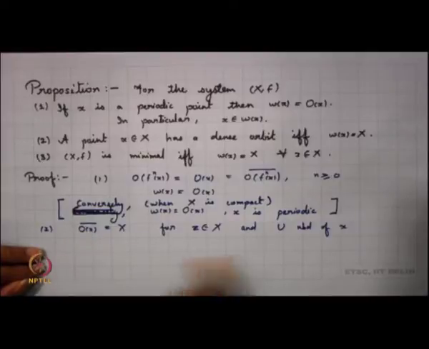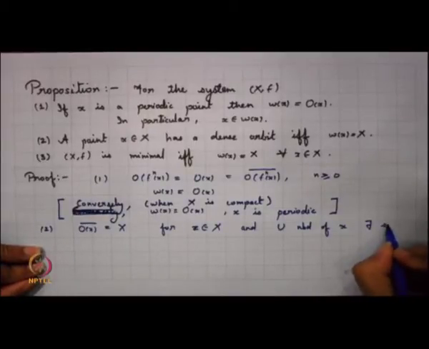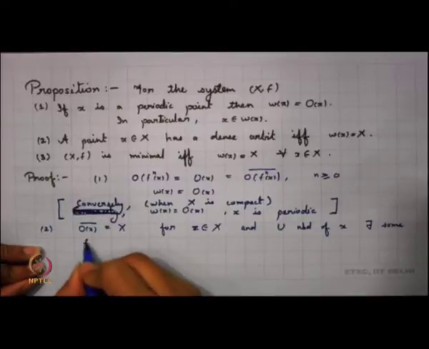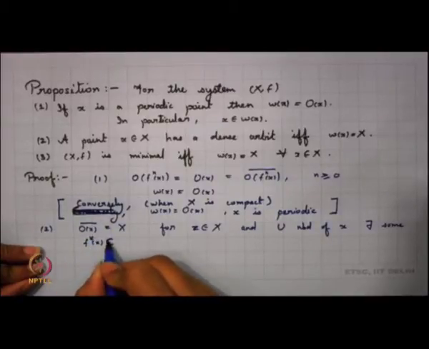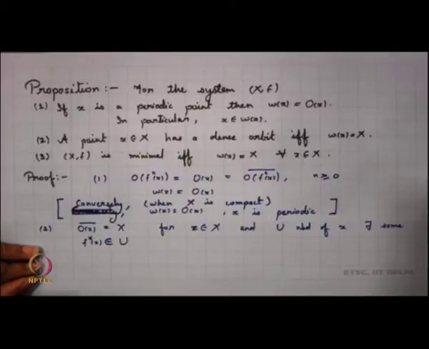There exists some point of the orbit lying over here since the orbit is dense. So, there exists some f^k(x) in u, that means what I started with, take any point of x, any neighborhood of x contains a point in the orbit of x,